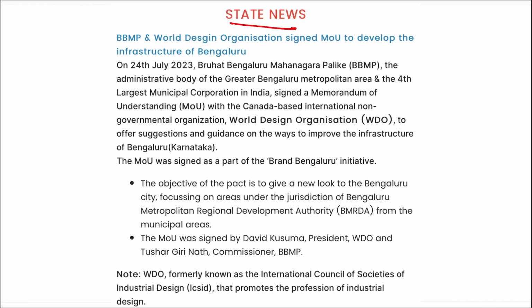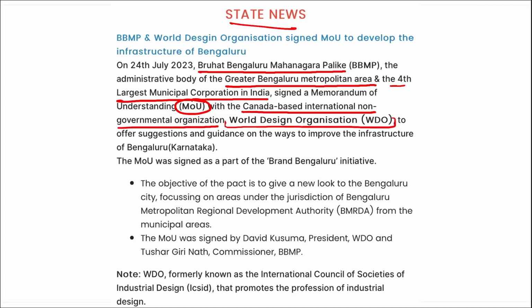Next is state news. Recently, Bruhat Bengaluru Mahanagara Palika, this is BBMP, the administrative body of the Greater Bengaluru Metropolitan Area and the fourth largest municipal corporation in India, recently signed an MOU with Canada-based international non-governmental organization, that is World Design Organization, to offer suggestions and guidance on the way to improve the infrastructure of Bangalore, Karnataka. So we can say recently which municipality signed an MOU with World Design Organization to develop the infrastructure of that area.